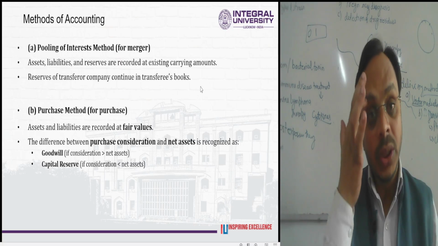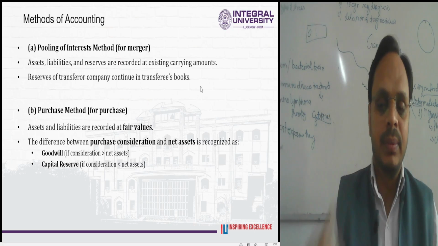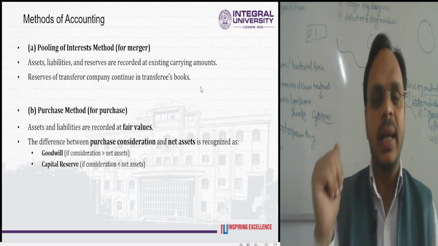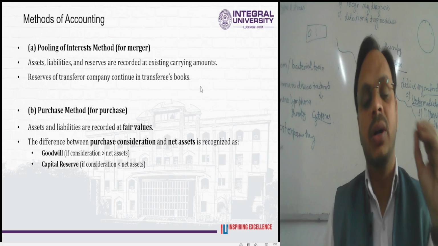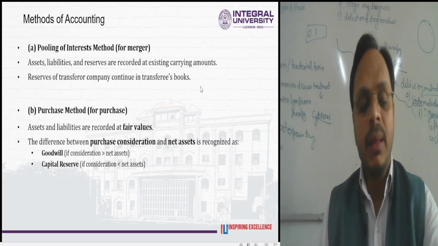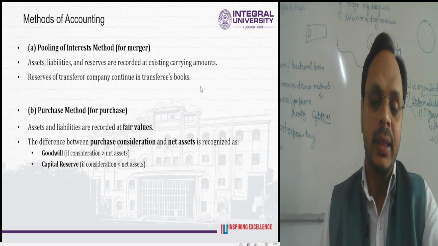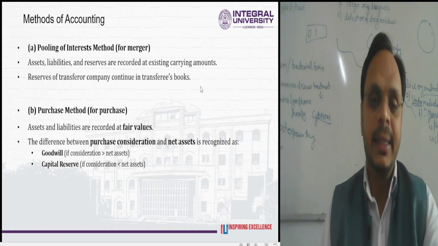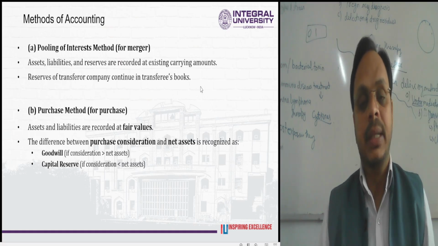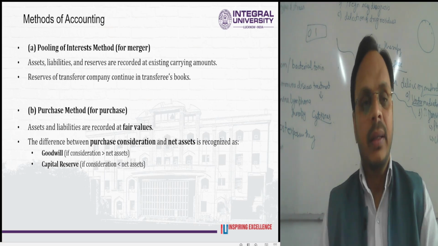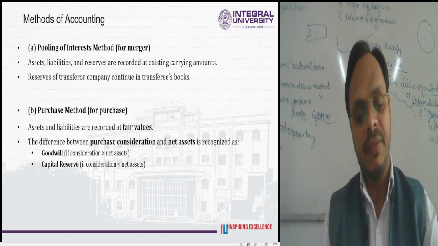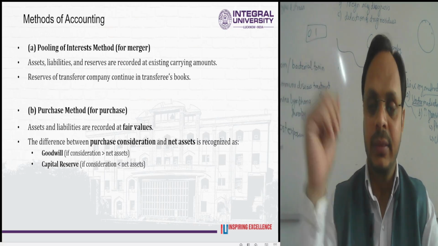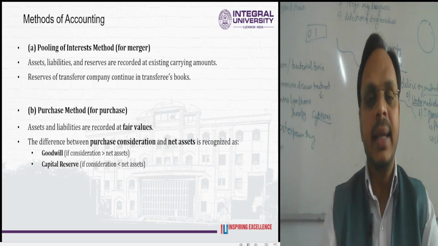It will be recorded at the existing amount of 40 lakh. No asset is recorded on a fair value basis, but as per the existing value that the asset carries. Similarly, all kinds of reserves of the transferor company continue in the transferee company, for example general reserve, capital reserve, or any other reserve.